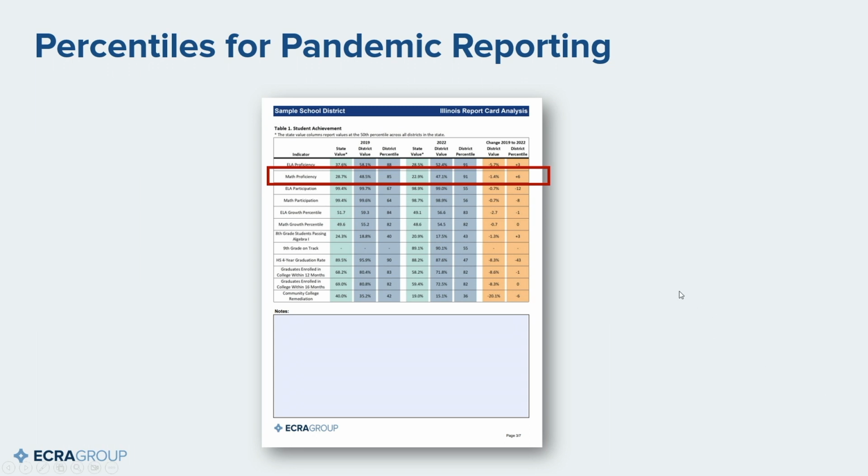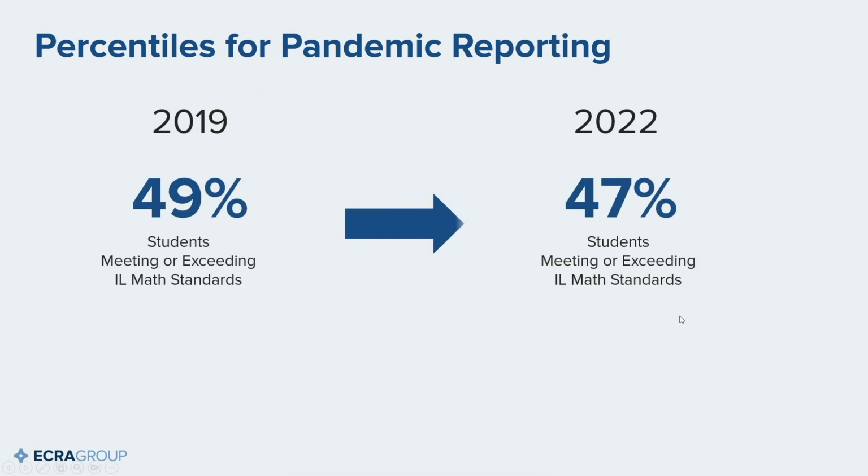and that red box is the numbers that I'm lifting right off the report. And so if I just use the raw metrics, we see that in 2019, this particular district, 49% of students met or exceeded Illinois math standards. In 2022, in this district, 47% of students met or exceeded Illinois math standards. So again, at face value, you're saying, well, how do I communicate this? We see a drop in performance from 49 to 47%, and both are below 50%. It doesn't accurately reflect what's going on within our school system.